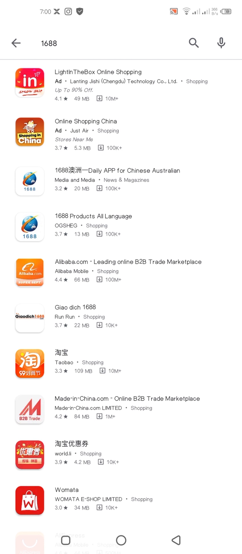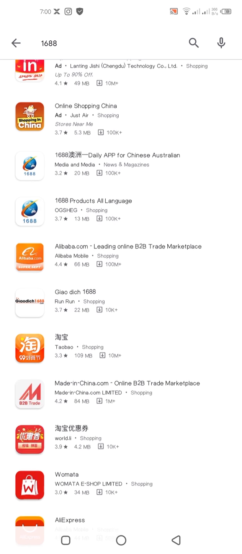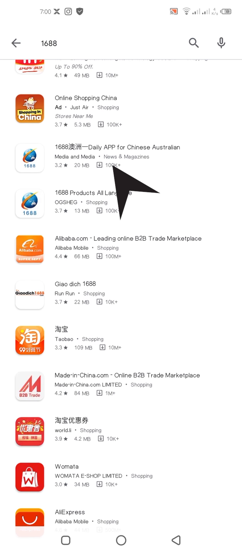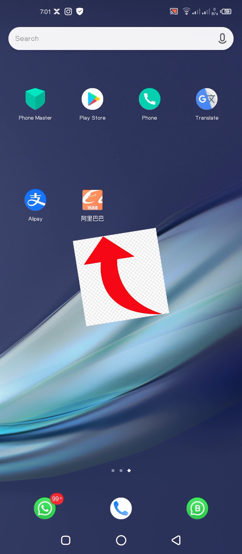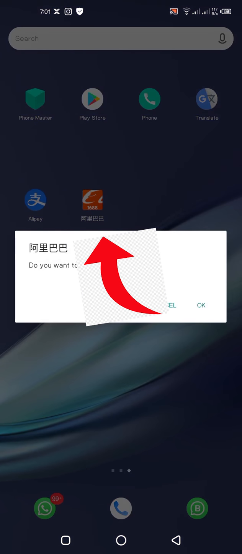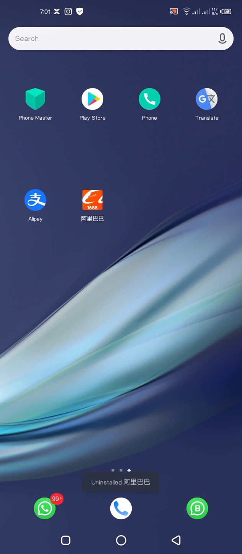When I first started, I went ahead to install this one, but it was definitely not it. So you can see that I already have the original 1688. This is what it's going to look like. So I'm going to uninstall it now so that you can see how the process is.